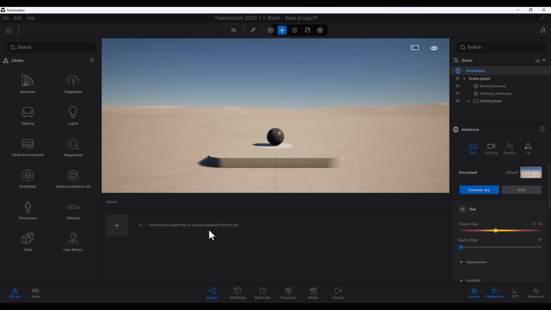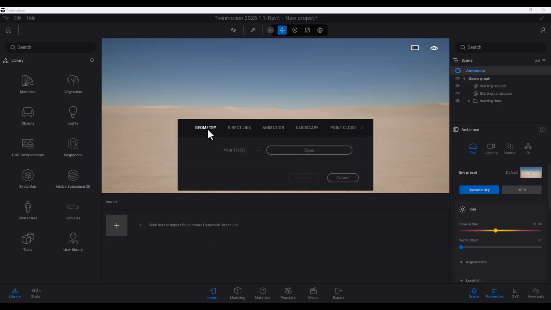Chief Architect, unfortunately, does not have this option. So regardless, even with those offers, this method works just fine. You want to hit the plus icon, and the first tab is geometry. There's direct link, animation, landscape, point cloud. All of these are more advanced. I'm not going to cover anything else. Our focus for this video is we're going to import the geometry.